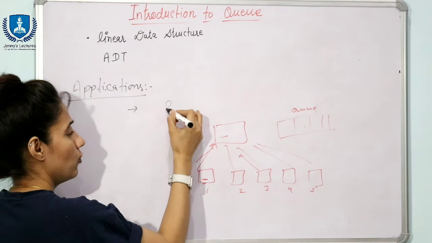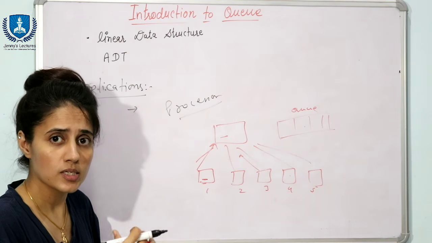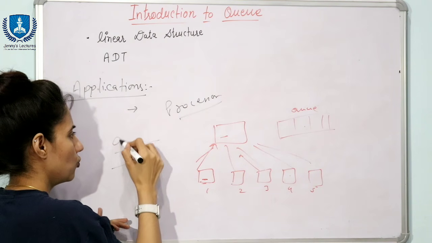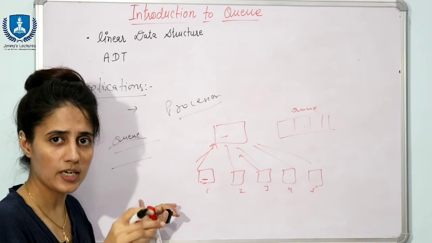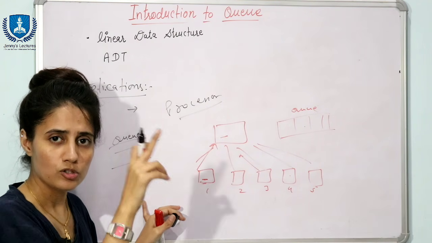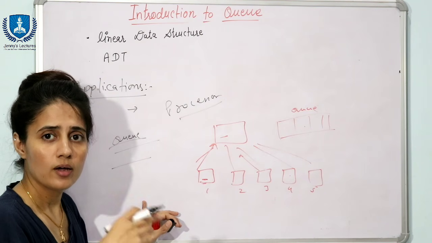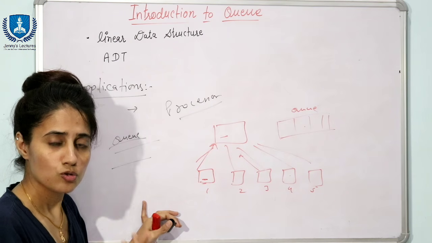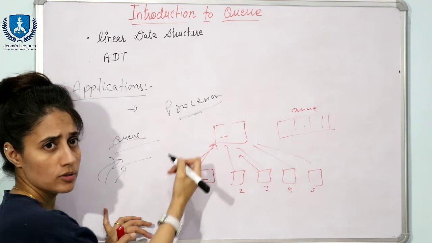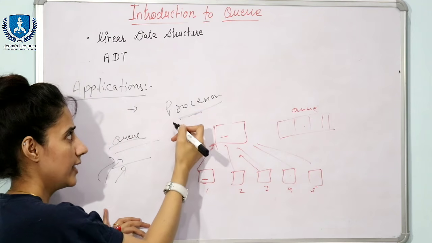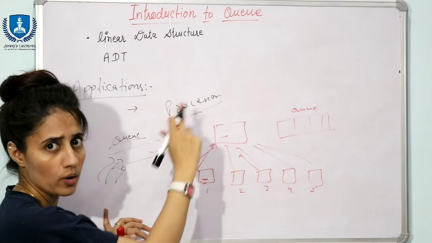Fine. Next you can take an example of a processor. See, you have only one processor, CPU you can say, right? So the processes would be placed in a queue. In operating systems, I guess we have discussed this many times when we were discussing the concept of operating system, and you can check it out in the playlist. There are ready queue, waiting queue, fine. So the processes would be put in the queue, and as soon as the processor gets free, it will take the processes from the queue one by one, right?